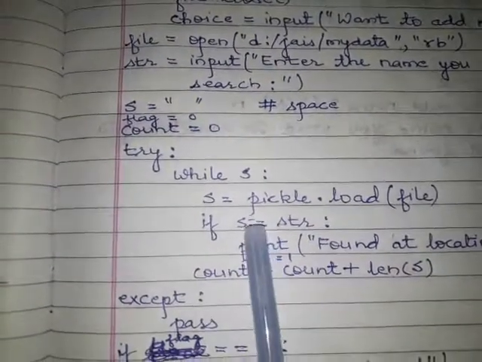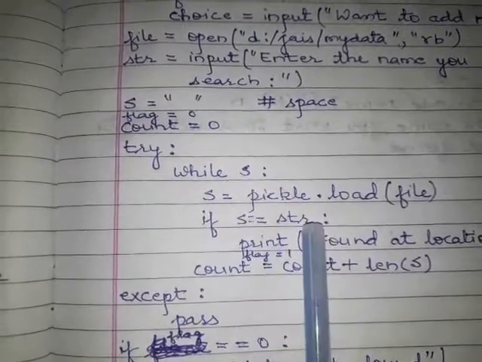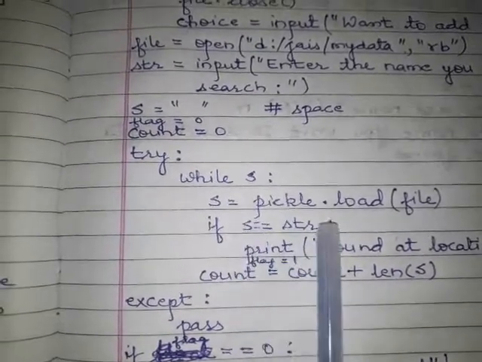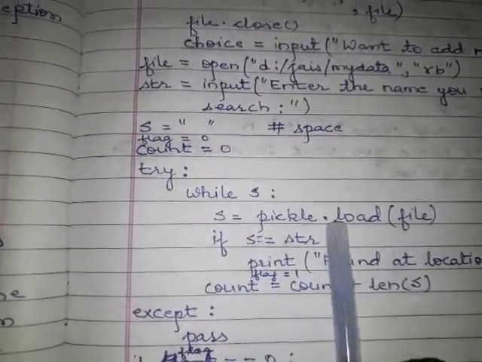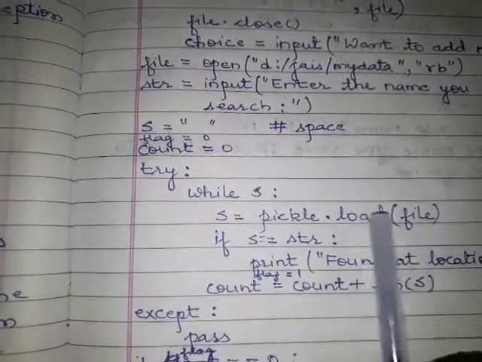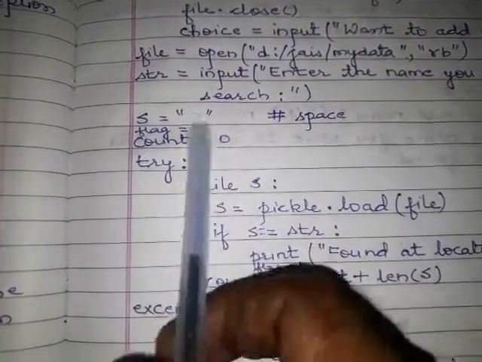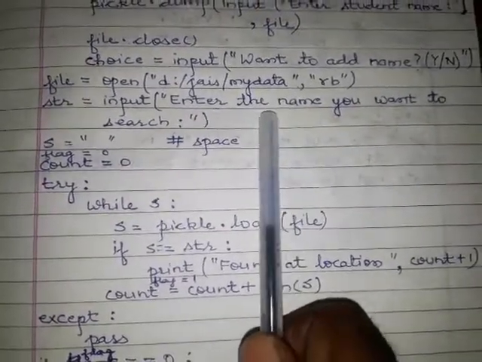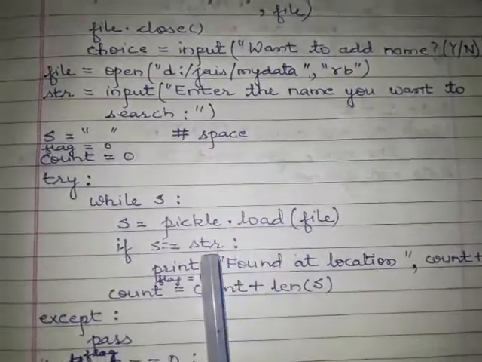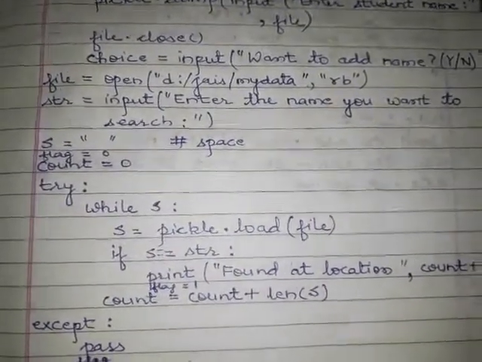Here, if s is equal to str, we are going to match the string. This s is the content of the file, the string of the file, and this str is the string given by the user. Okay, to match it, to find the location. So this str is the string which is given by the user.